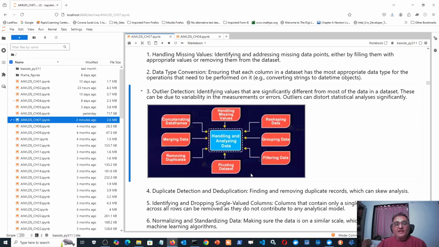Hello and welcome to the 8th and last lecture in our comprehensive course on AI, ML and data science. We are at present doing chapter number 7, which is named Data Wrangling with Pandas. So mainly our focus is only about learning various things related to Pandas.